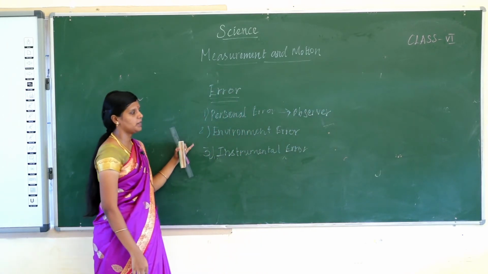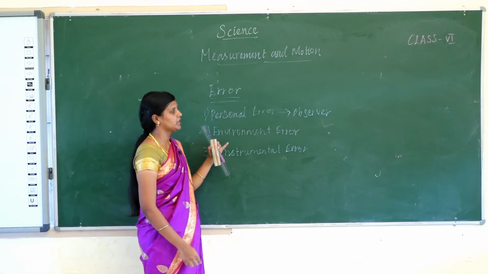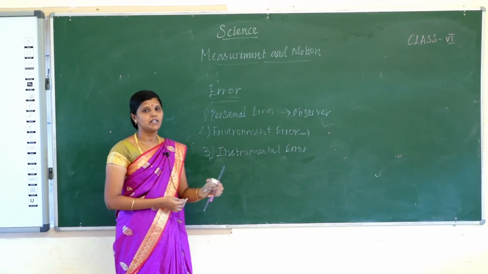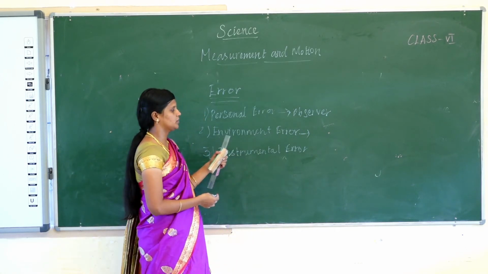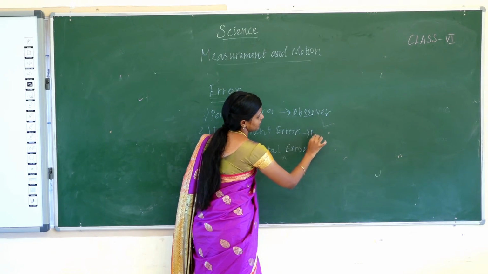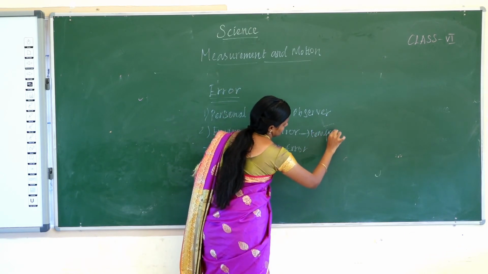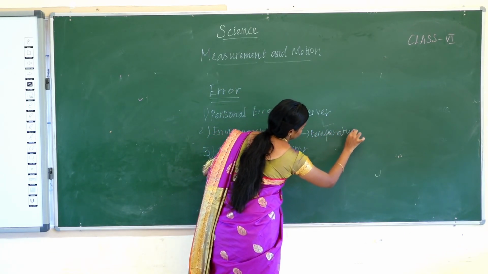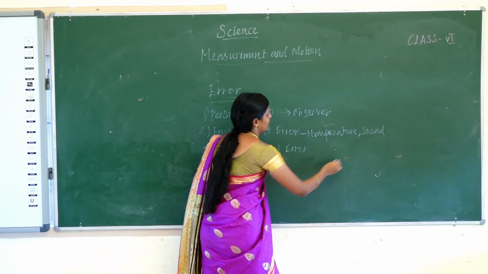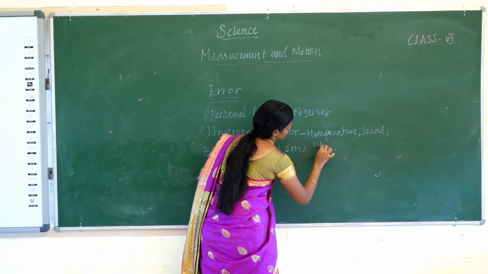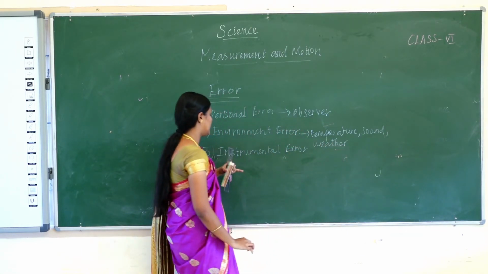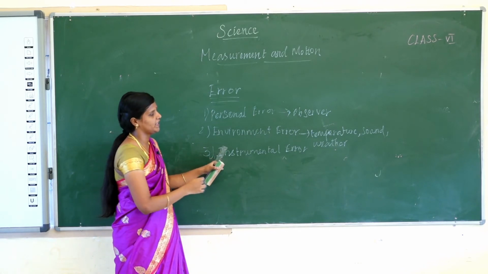Second, environmental error. Environmental error is caused by the weather conditions, sound and temperature. And next we are going to see about instrumental error.